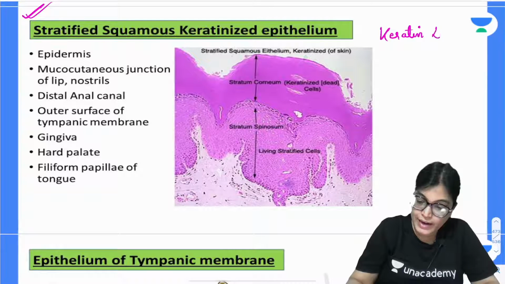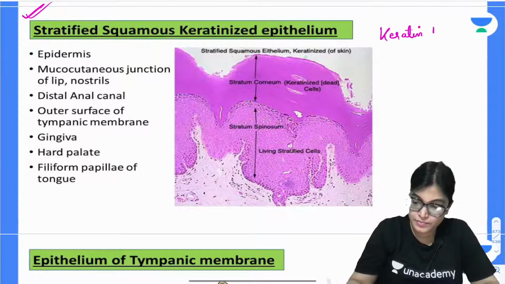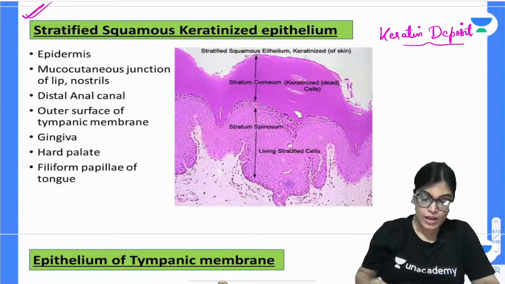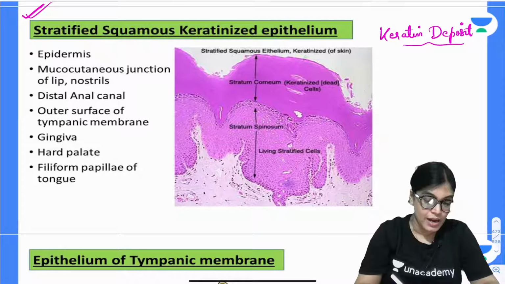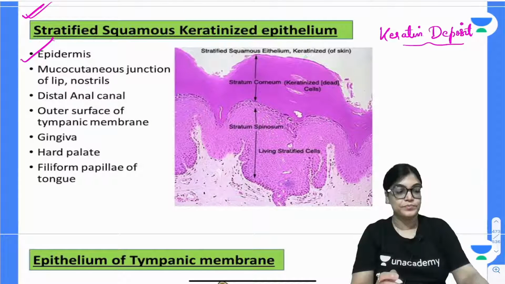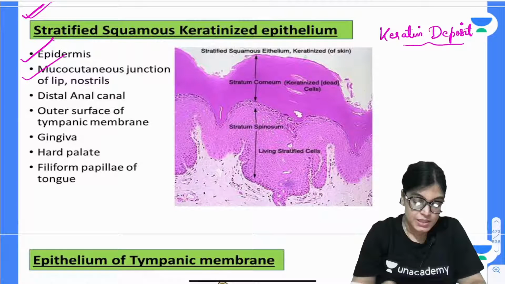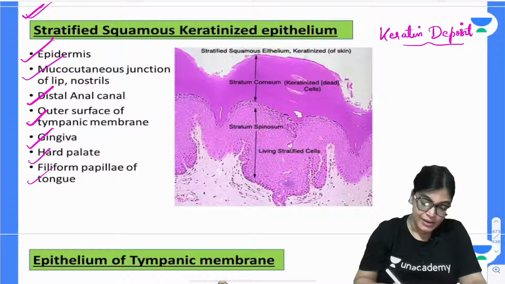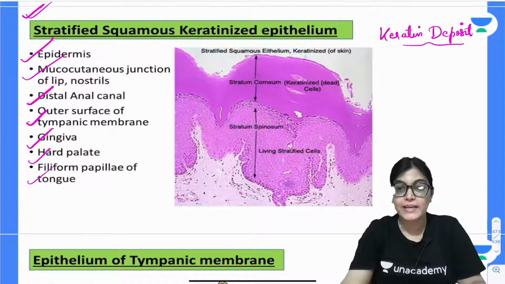It is also having keratin deposit over it, meaning more protection is provided, and the examples are epidermis, mucocutaneous junctions, distal part of anal canal, outer aspect of tympanic membrane, gingiva, hard palate, filiform papilla of the tongue. All these are examples of stratified squamous keratinized epithelium.